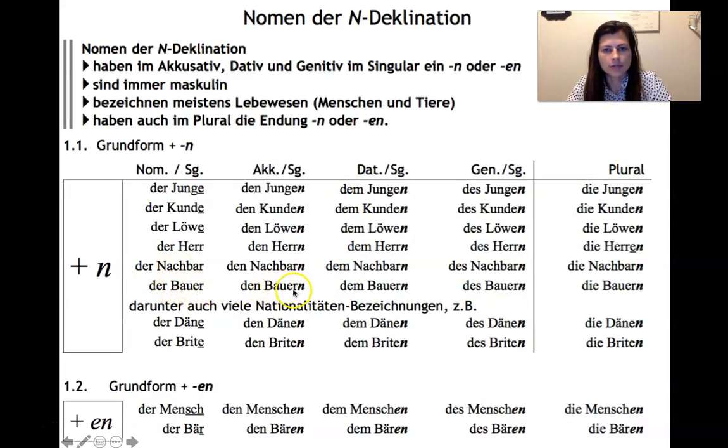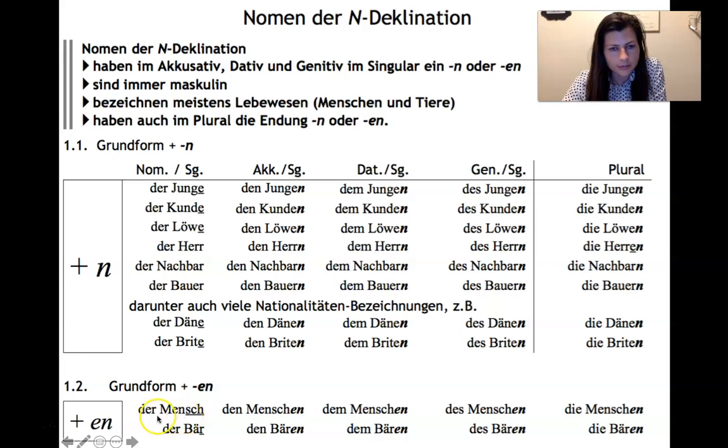Der Bauer, here we have the farmer again. And then any nationalities that end in the E like that, the Danish person, the Dane, I suppose. Can you say that in English? Der Däne, the Danish person, or the Dane. And then die Dänen. So if you want to say, I know the Danish man, it would be ich kenne den Dänen with the N on there. Der Brite is a British man. Okay, but of course the feminines would have the in at the end, so it'd be a totally different situation for a woman from Denmark.